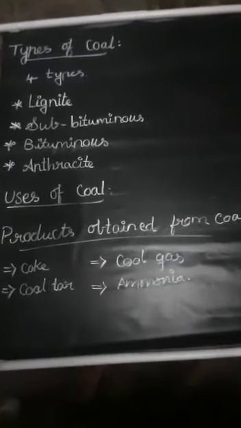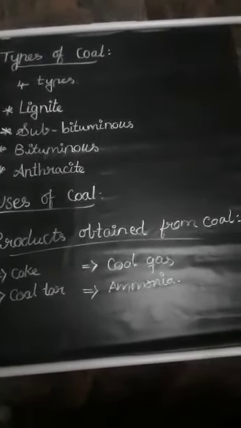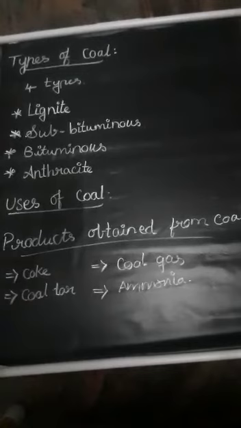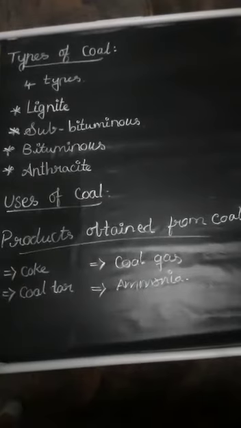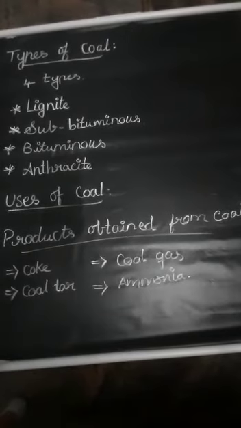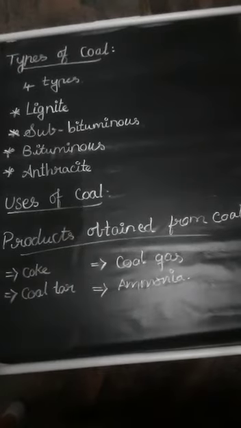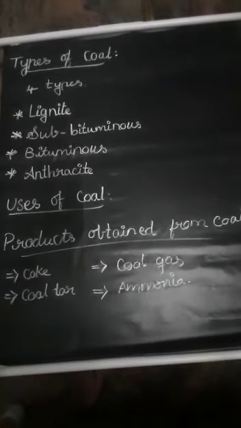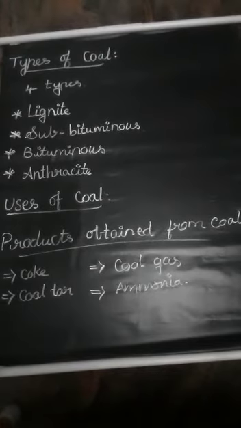The destructive distillation of coal can be carried out in laboratories. You can see the apparatus in your textbook. The powdered coal is taken in a test tube and heated at a particular temperature, and after heating the coal breaks down to produce coke, coal tar, ammonia and coal gas. The coal tar is deposited at the bottom of the second test tube, and the coal gas escapes through the side tube. Ammonia is absorbed in the water, forming ammonium hydroxide. Finally a black residue called coke is left in the tube.